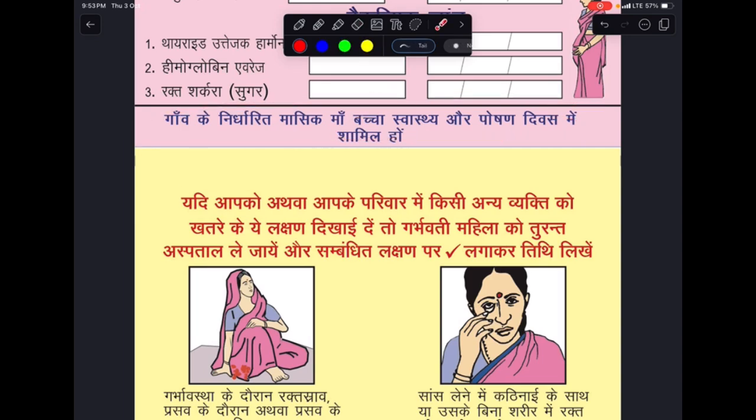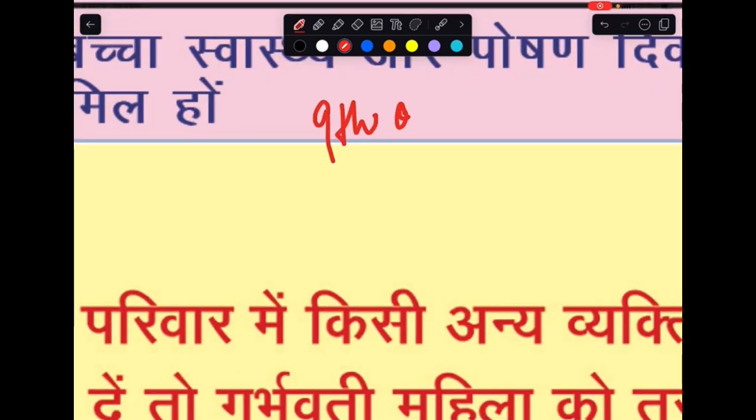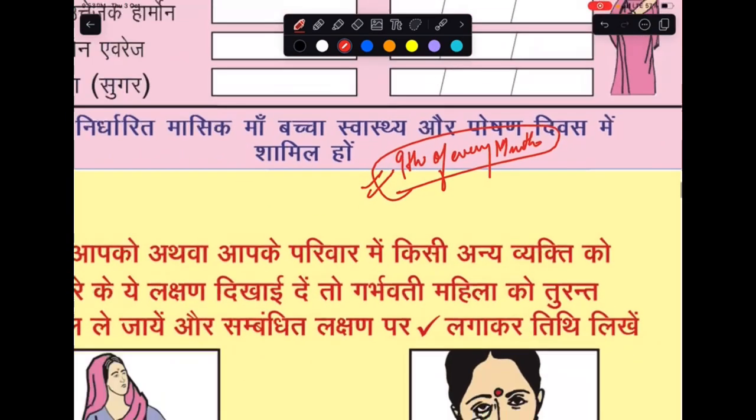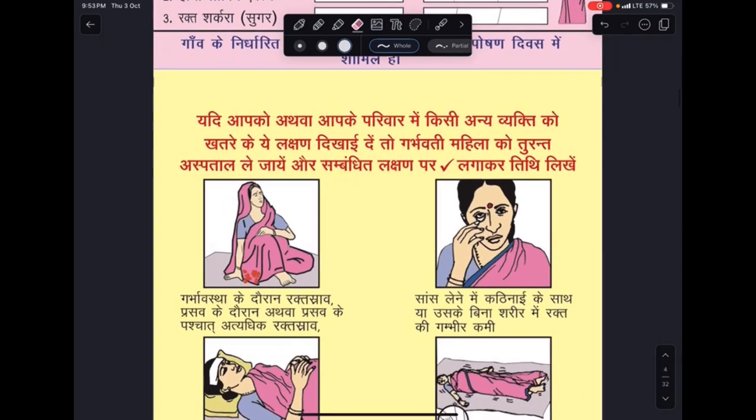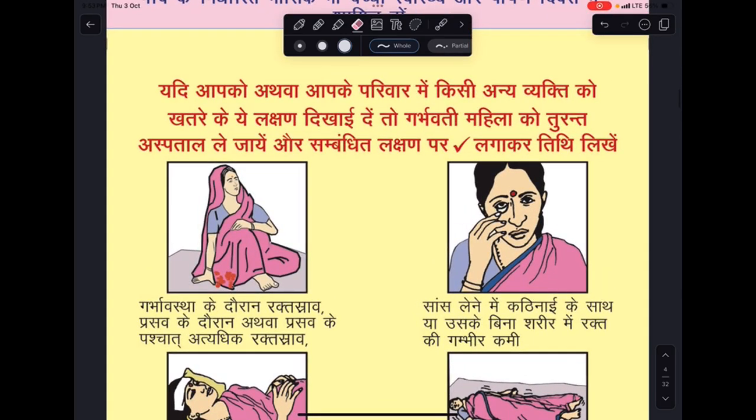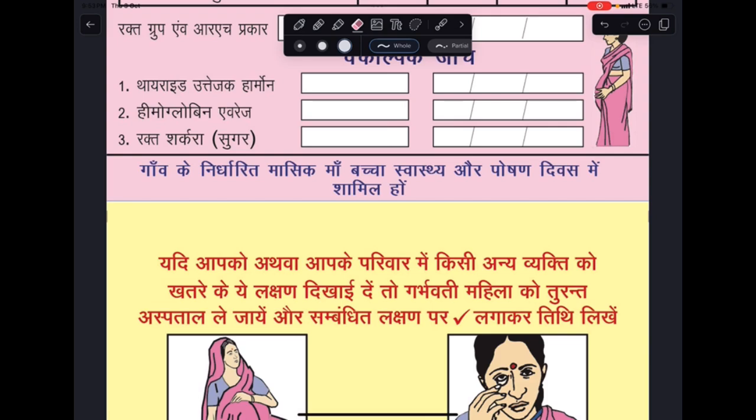This is saying to participate in the monthly fixed village mother and child and nutrition day. So what is that day? This is the 9th of every month. On the 9th of every month, every female must be taken to her nearby village hospital, whichever is the closest government hospital, and get herself checked. Please, females, do go and get yourself checked for this. And I would like to request all the ASHA workers, Anganwadi workers, doctors and other nursing staff as well to counsel the female and to ensure that the female gets herself checked on these dates. This is the bare minimum thing which we are doing.